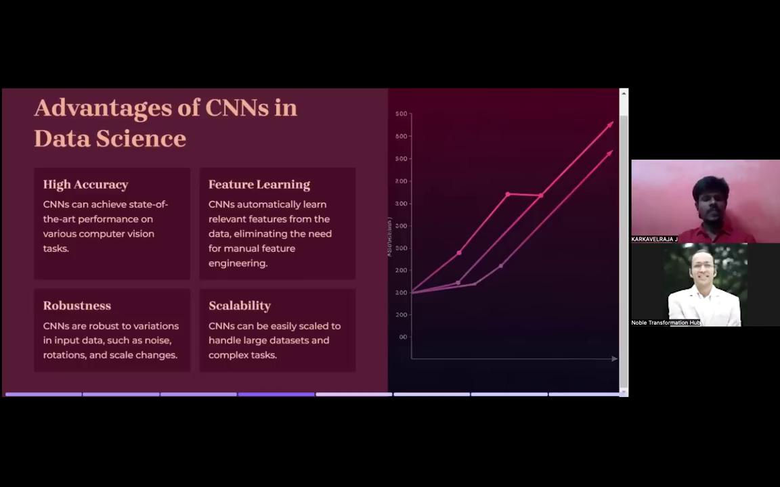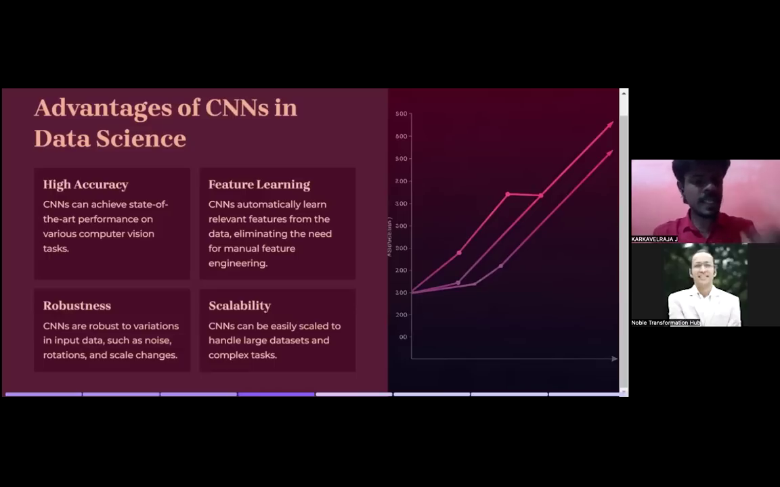Feature learning: CNN automatically learns relevant features from the data, eliminating the need for manual feature engineering. True, right? It applies something called a filter, a square kind of filter, and it will learn by itself. It doesn't need any kind of feature engineering, any kind of pre-processing built in. That's a major thing.